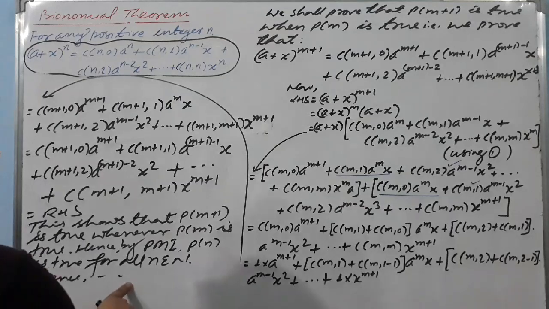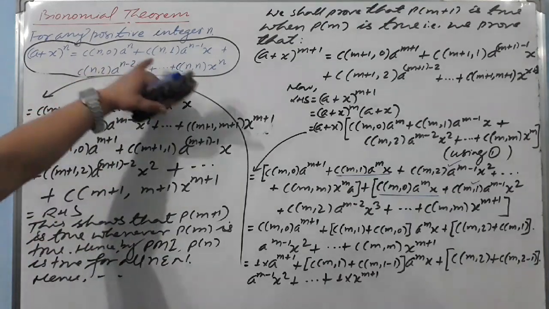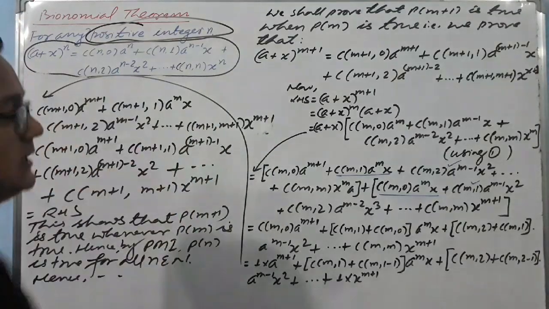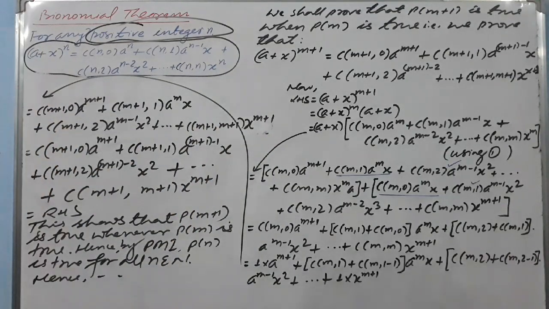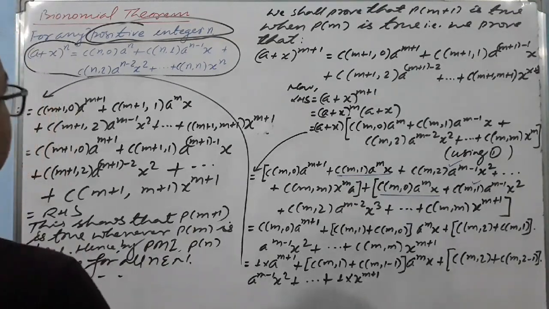Finally, if you want to write the last line, you can say for any positive integer n, (a plus x) raised to power n, this holds. Positive integer means a natural number, the set of natural numbers, no problem. So now I think you understood. Clear? Now let's see here.